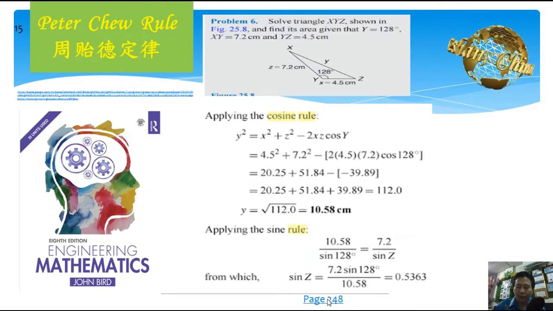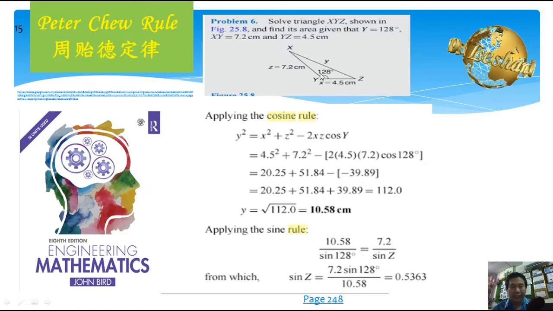But to find a non-included angle when we are given two sides and the included angle, what is the current solution, as we see from the book Engineering Mathematics, 8th edition, written by John Bird? If we want to find the non-included angle Z, if we are given two sides and the included angle, actually we cannot find the non-included angle directly. One of the ways is using cosine rule to find the third side first.